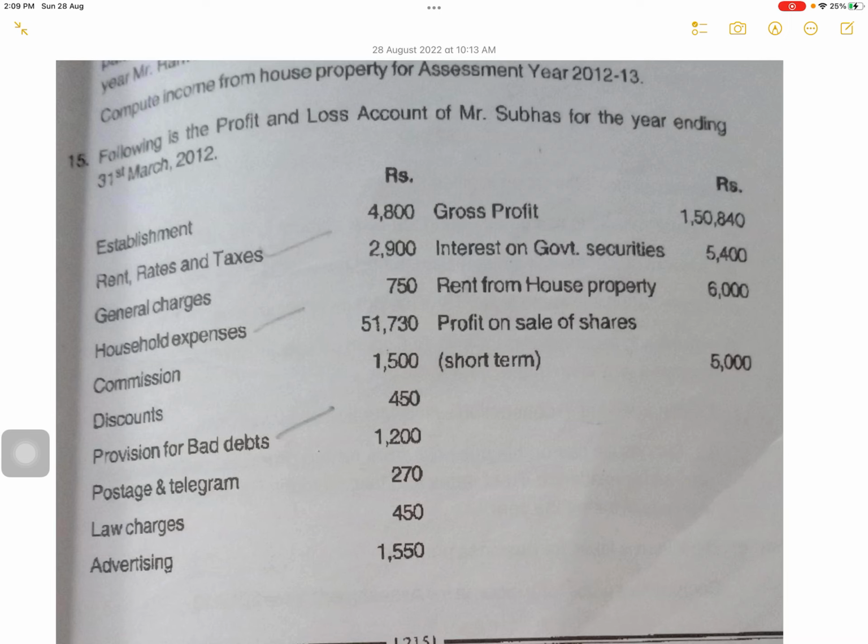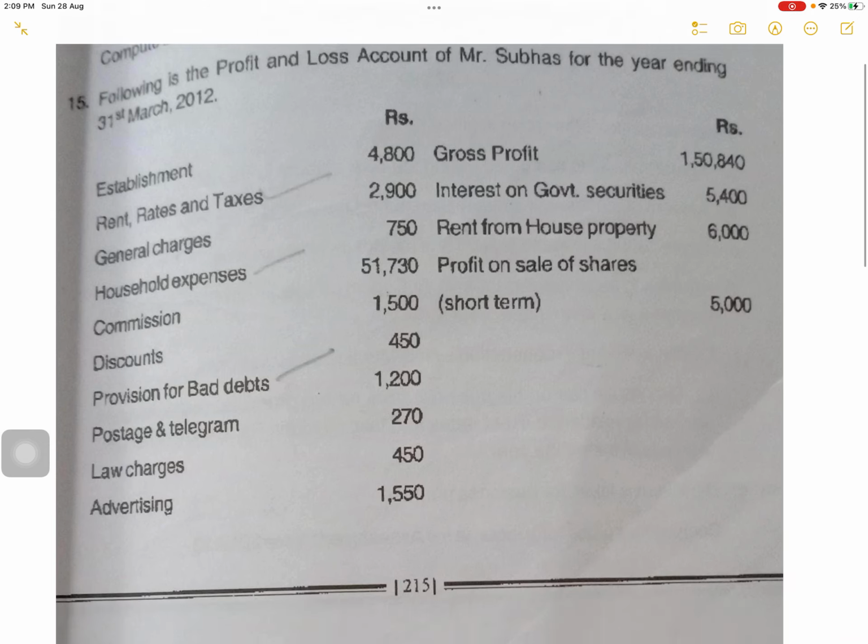Postage, telegram, P&L item. Law charges, P&L item. Advertising, P&L item. Now in the credit side, gross profit, okay. Interest on government security, this is income from other sources. So you have to subtract. Rent from house property, this is income from house property, you will subtract. Profit on sale of shares, this is capital gains, so 5,000 you will subtract.